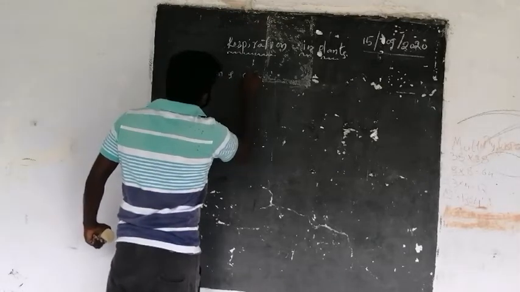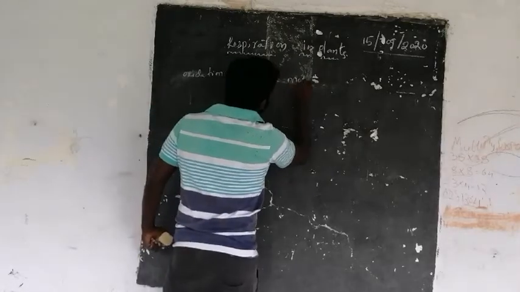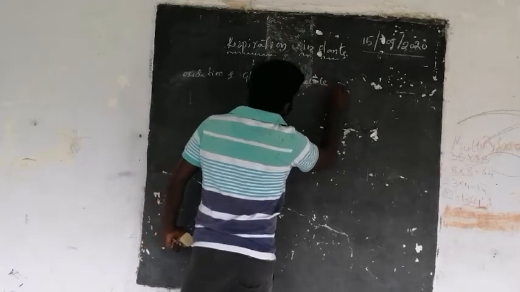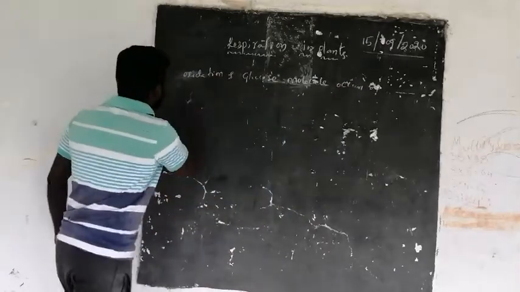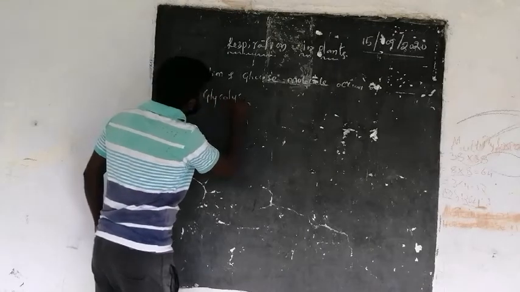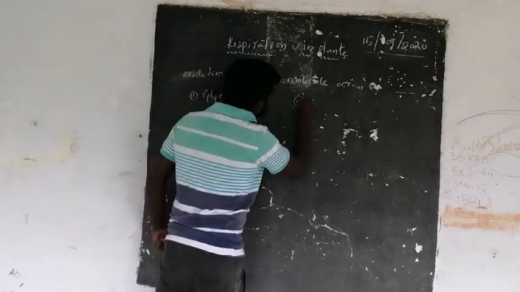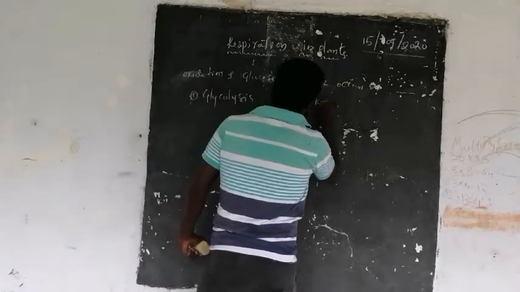the oxidation of glucose molecule, which occurs by glycolysis and next the Krebs cycle.